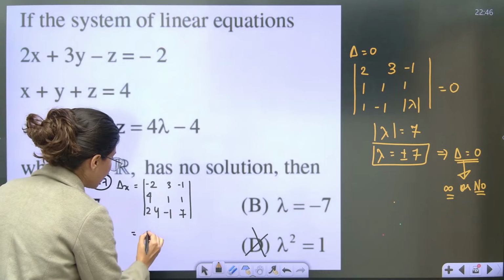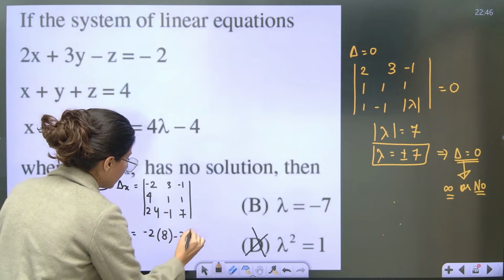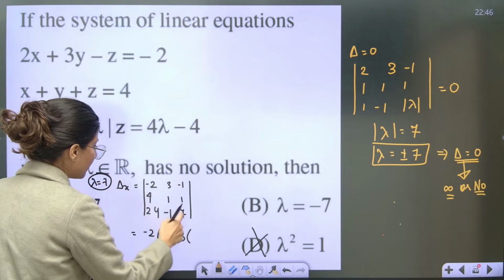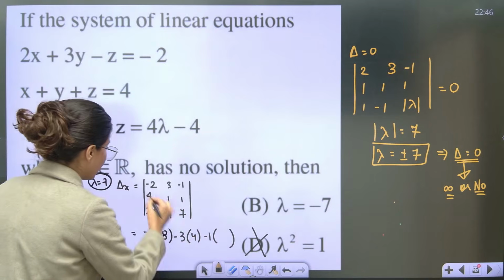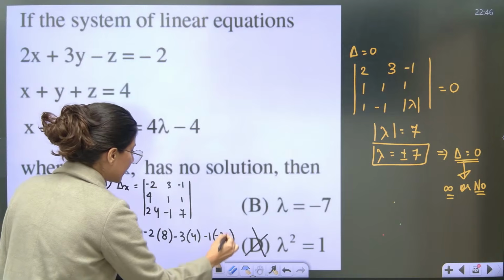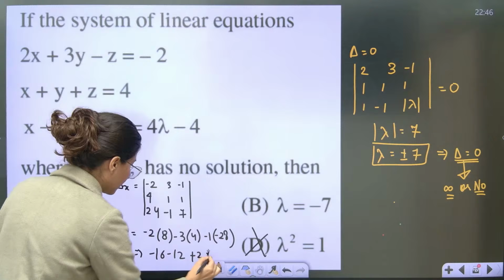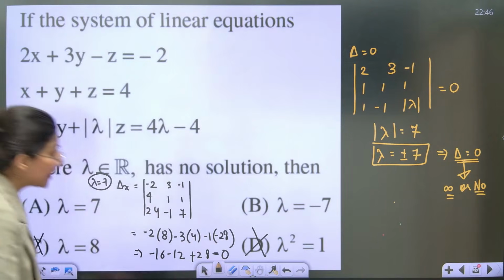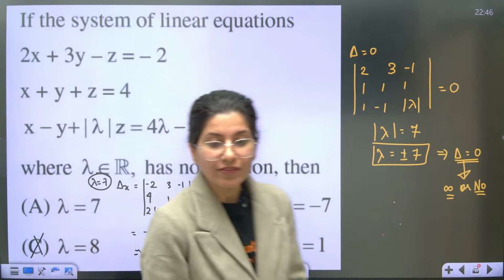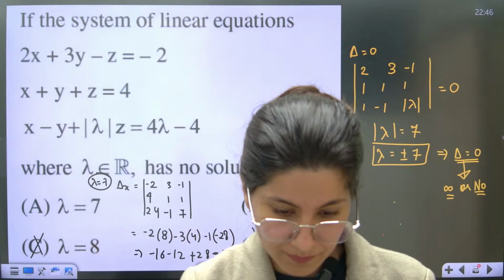So, this is going to give you minus 2, 7 plus 1, 8, minus 3, and you are going to have 7 4s are 28, minus 24 is 4. Minus 1, you are having minus 4, so minus 28. Tell me quickly, minus 16, minus 12 plus 28. So that means delta x is coming out as 0 in case of lambda equals to 7.